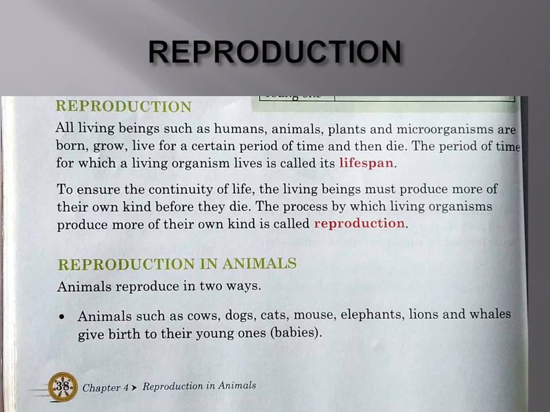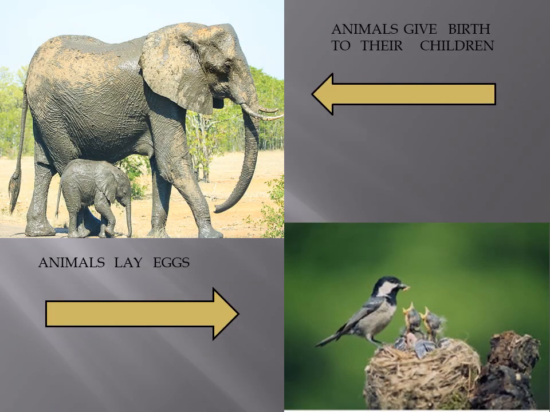Now, reproduction in animals can take place in 2 ways. Let us take the example of animals like cows, dogs, cats, mouse, elephants, lions and whales. These are the names given. They give birth to their young ones, the babies. The small ones are born.